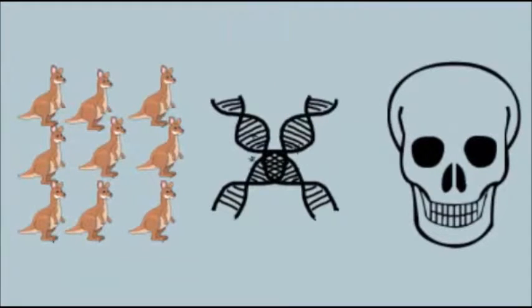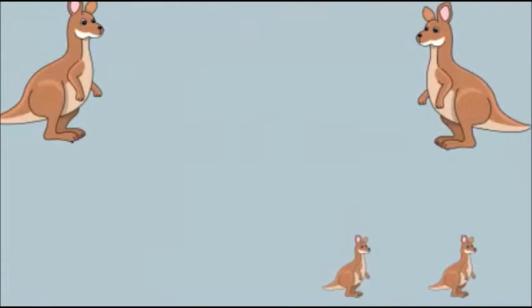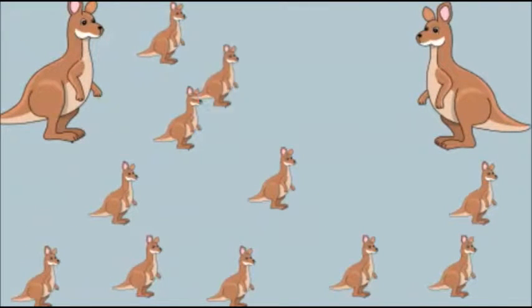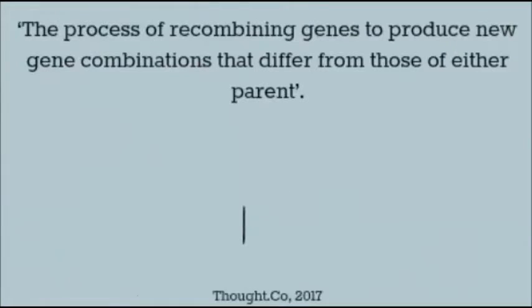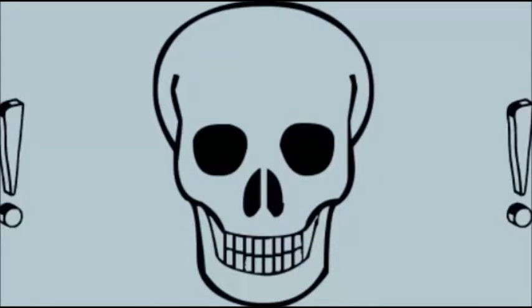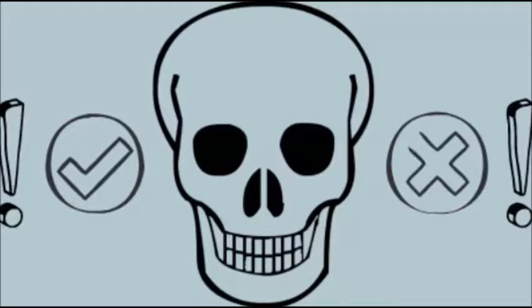For natural selection to occur successfully, there needs to be adequate diversity within a species. A species ensures its diversity in three ways: by reproducing in excess to increase the species' probability of future survival, through genetic recombination, the process of recombining genes to produce new gene combinations that differ from those of either parent, ensuring that no two individuals possess genetic similarity, and in mutations. Mutations are random changes to an organism's DNA that are either beneficial or detrimental to the development of a species' future. Mutations play a valid role when establishing diversity in a species.